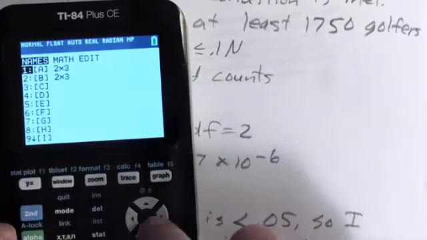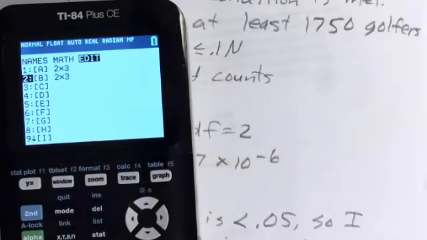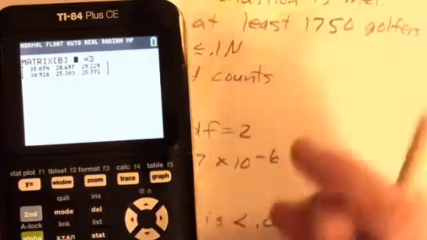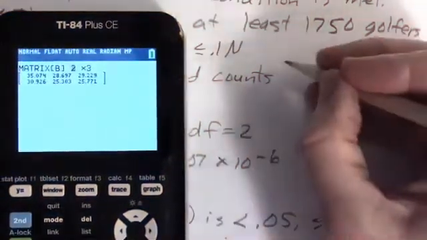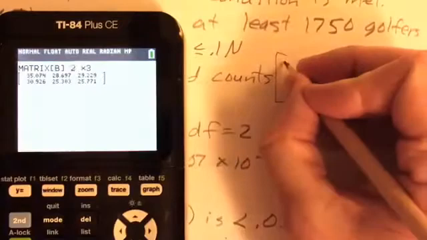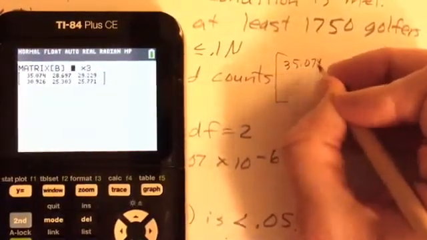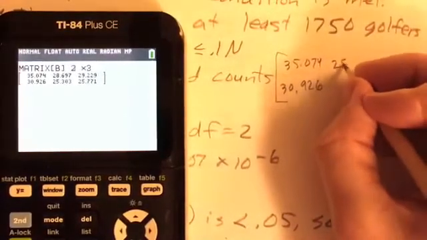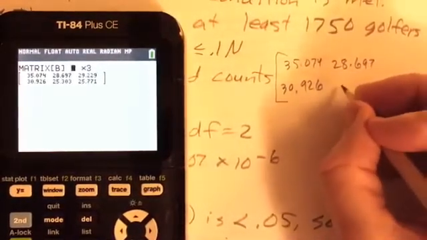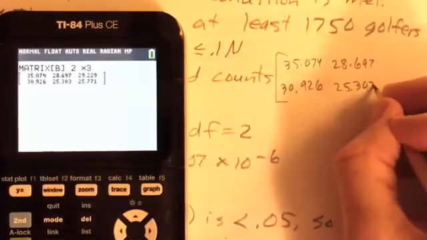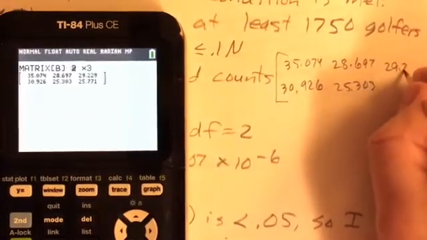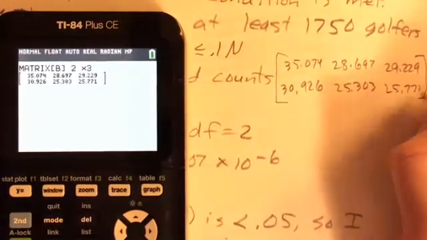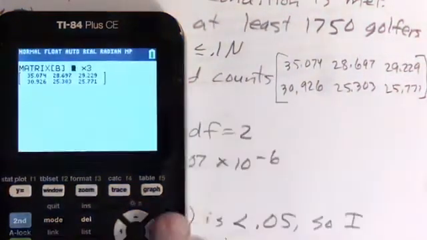So second matrix and go to edit matrix B, boom, and there they are. And so you have to write all those down and don't round them to the nearest integer. So for my expected counts, this would be 35.074 and 30.926 and 28.697 and 25.303 and 29.229 and 25.771. There they are. Those are my expected counts.